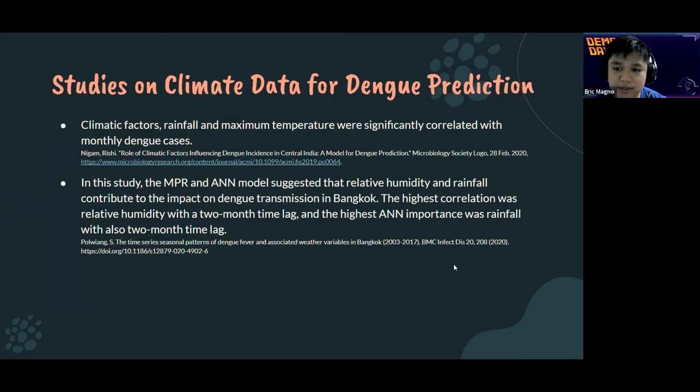I also used studies on climate data for dengue prediction in order to determine which climate features I wanted to use. So we can see that there's actually a study in which climatic factors, rainfall, and maximum temperature were significantly correlated with monthly dengue cases, as well as another study that indicated that relative humidity and rainfall significantly contributed to the impact on dengue transmissions, as well as relative humidity highly correlating with a 2-month time lag. So it shows that time lags can also be used.